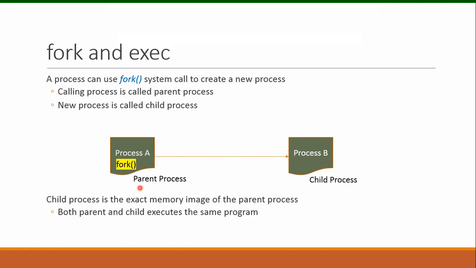Consequently, it also means both parent and child process execute the same program, because the address space of the child process is a replica of the address space of the parent process. So both these processes have the same program loaded in their address space. Hence, they will execute the same program.